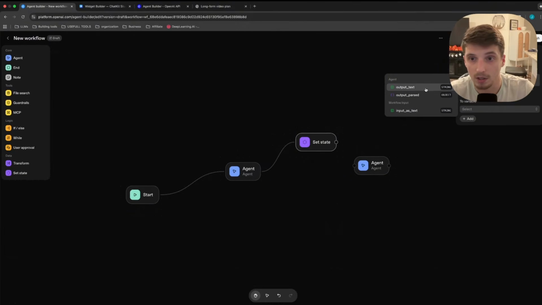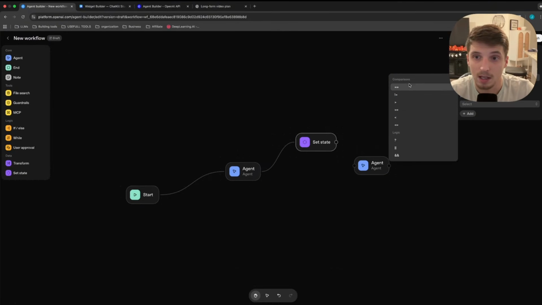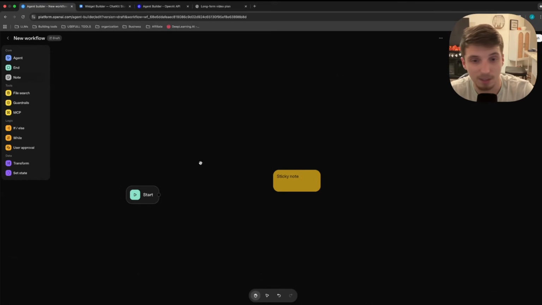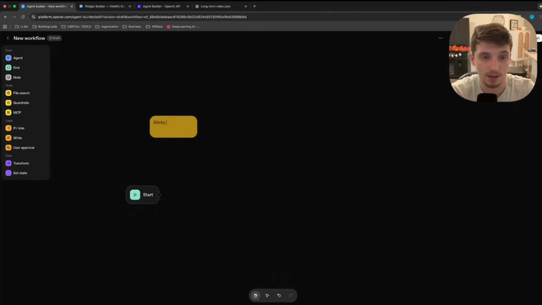So we can go ahead here and do output text, and then you can do equals and then name it whatever you want to name it. And then I skipped over a note here, but it's just like a sticky note from N8N. Basically, if you were trying to show someone what's going on or just to keep track for yourself, you can just double click in here and then type whatever's going on.